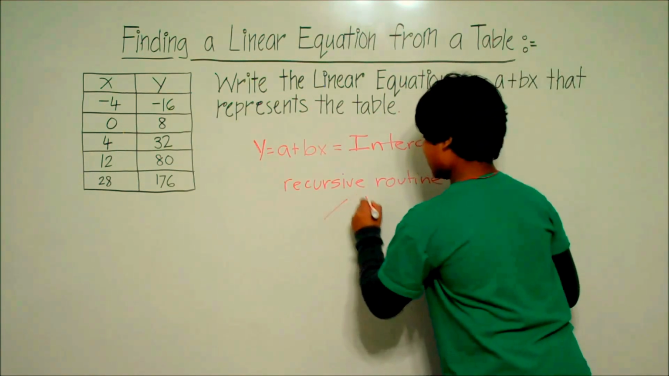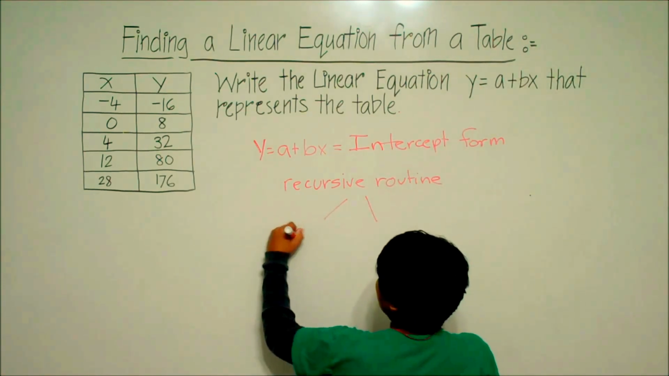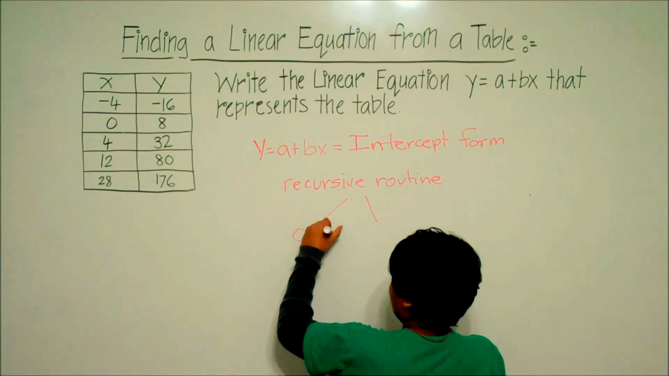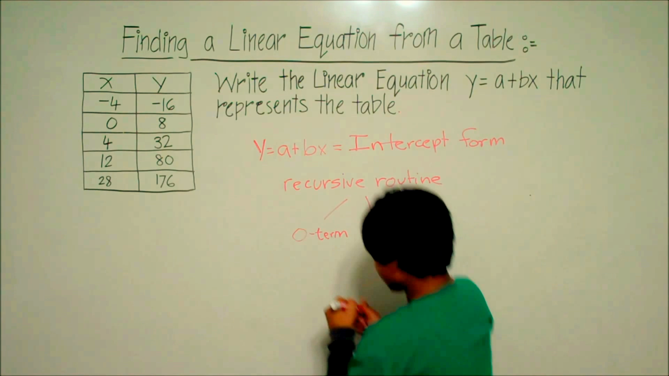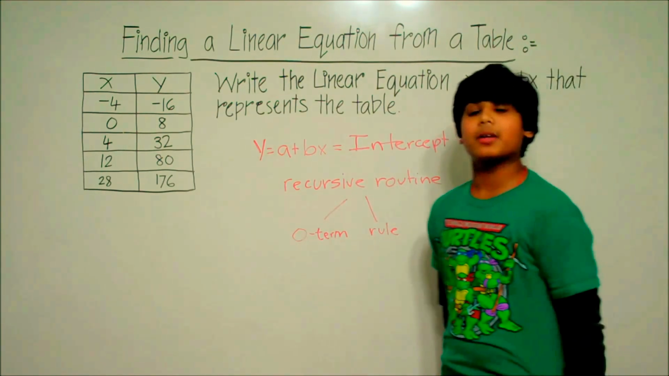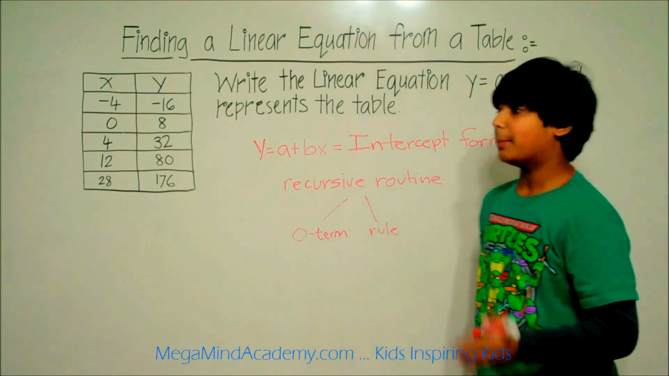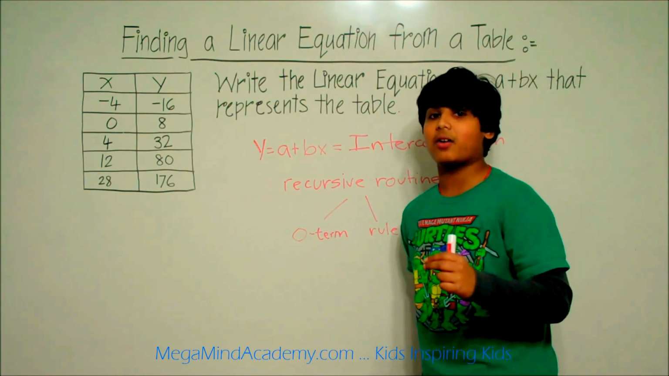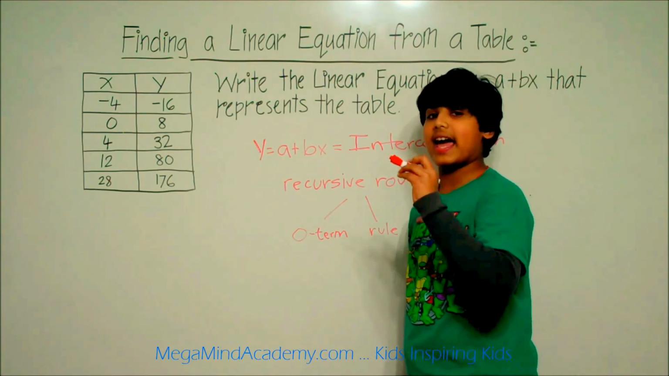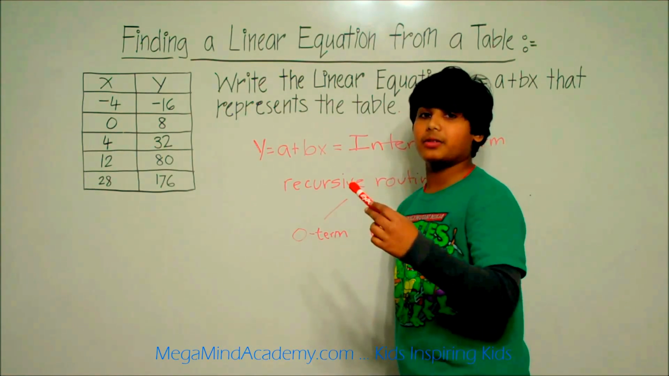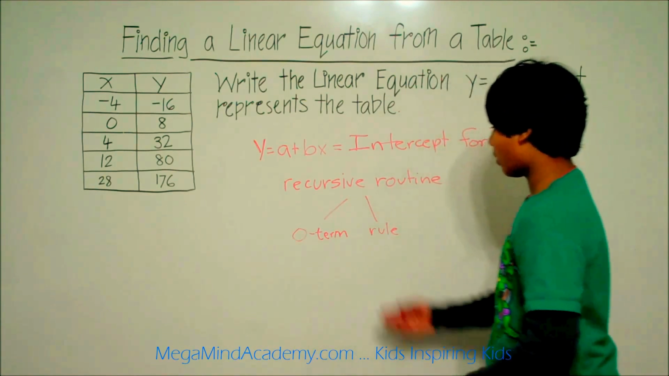Now, the recursive routine contains two things. The zero term and the rule. The zero term is another word for the y-intercept, where the x value is 0, and the y value could be any value, but the x value has to be 0. So when the line meets the y-axis, the y value according to that x value is the y-intercept, or the zero term.